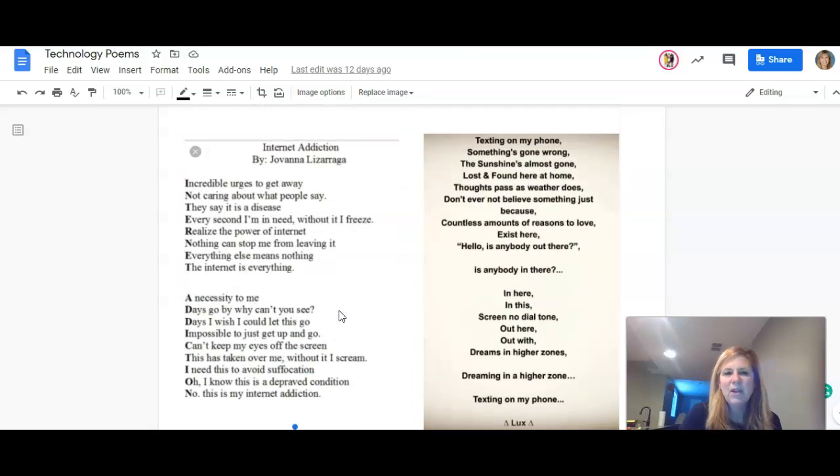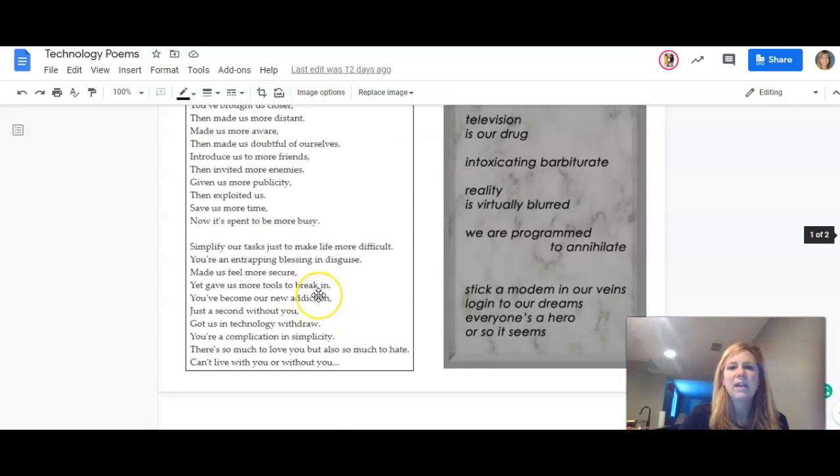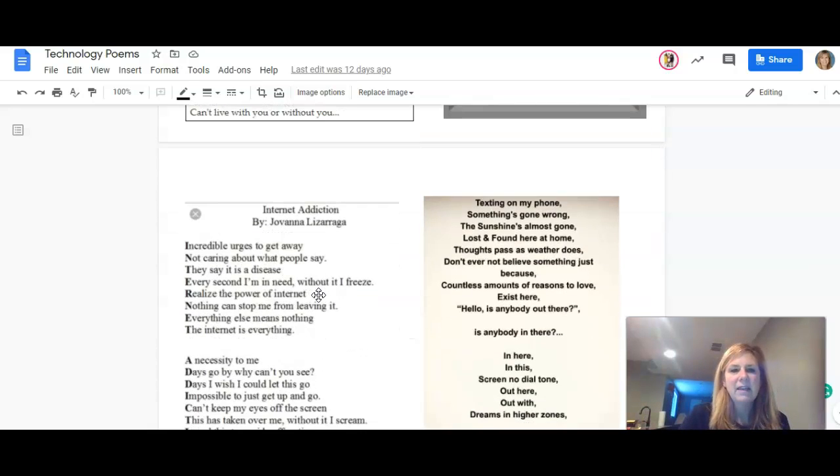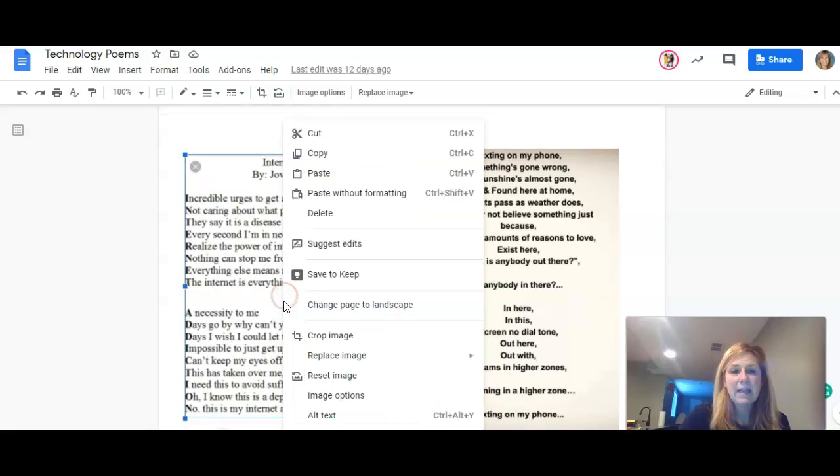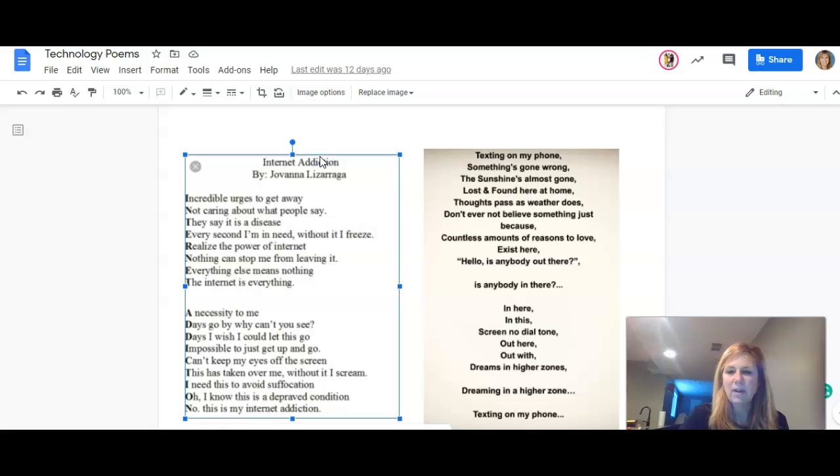So what you're going to do is pick one that you want to analyze, and I would maybe scan them and find that one that you're kind of drawn to. Just don't pick any old one because you might pick one that you're not connected to, and it's easier if you can understand one. So that's why I'm giving you choice. And once you pick one, then you're going to right click, copy it. I think you can do Control C to copy it.